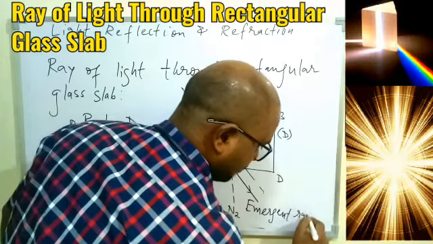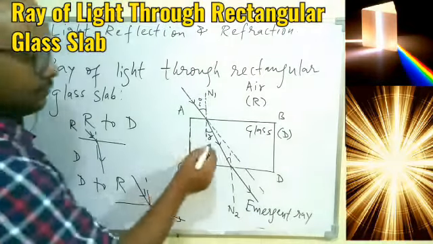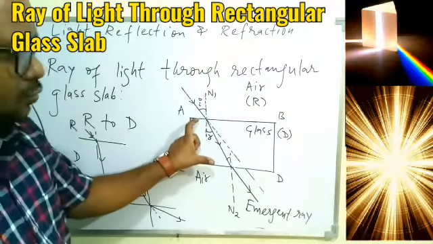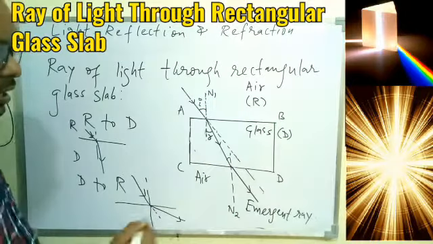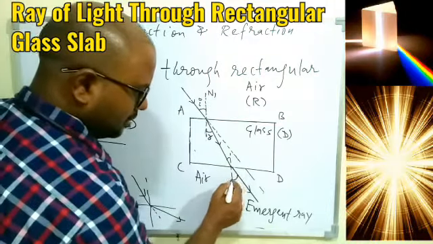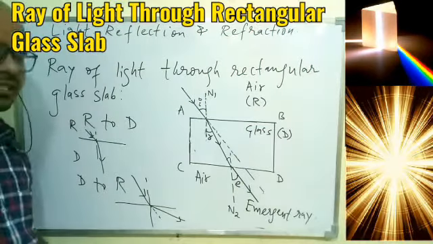So you must know the names of all the rays we have. Within the glass, the ray we have, this one is the refracted ray, this is our incident ray, and this is our emergent ray. Okay, and this ray will also make an angle with the normal, and this angle is called the angle of emergence.